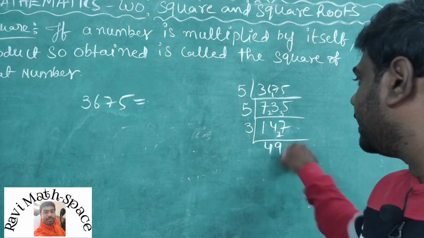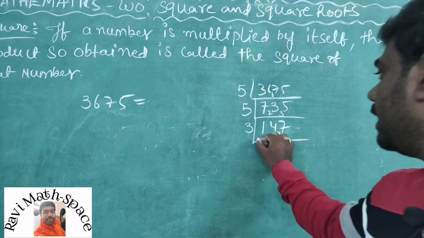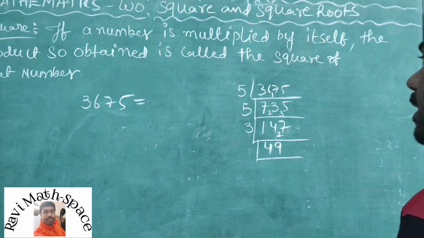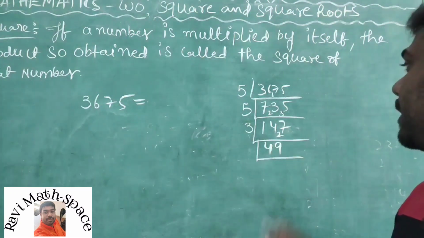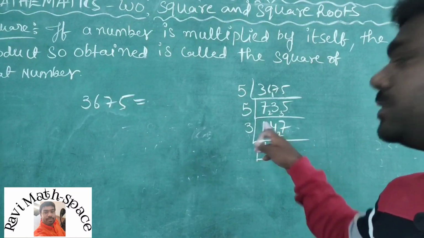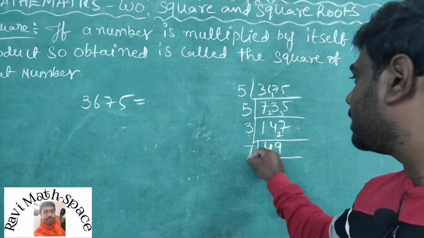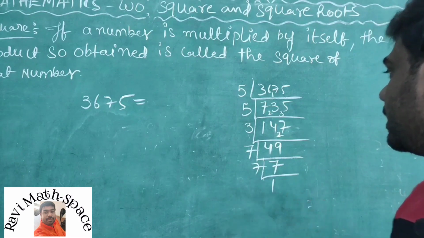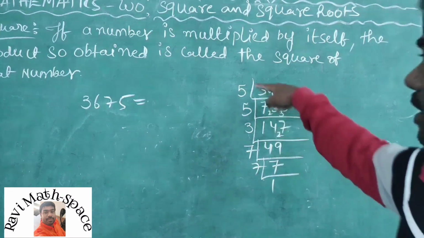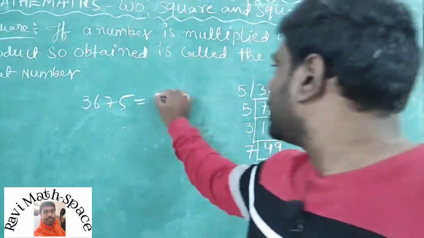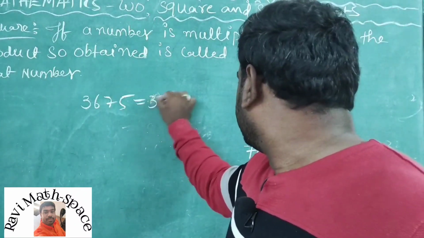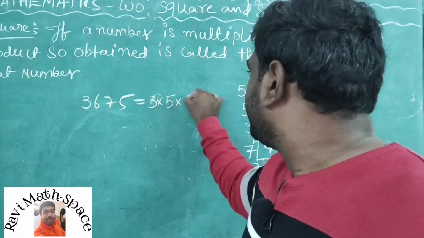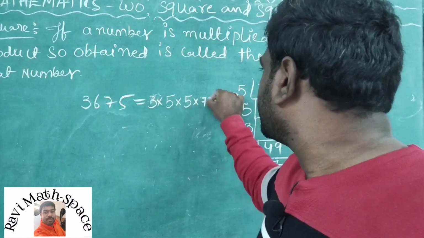Now 27, 3 9s are 27. Again it will be divisible by what number? See here, 9 plus 4 is 13, not divisible by 3. Take the next prime number, 7. 7 7s are 49. So again 7 1s are 7. So this is the prime factorization of this number. Write it here in order: 3 into 5 into 5 into 7 into 7.